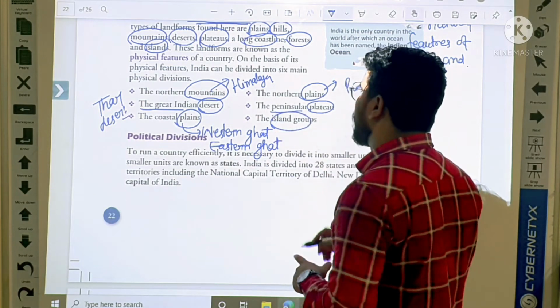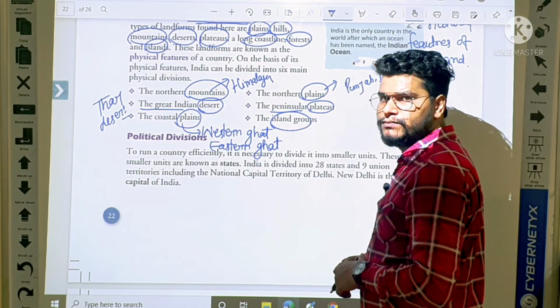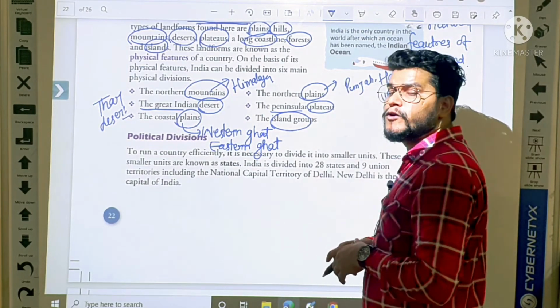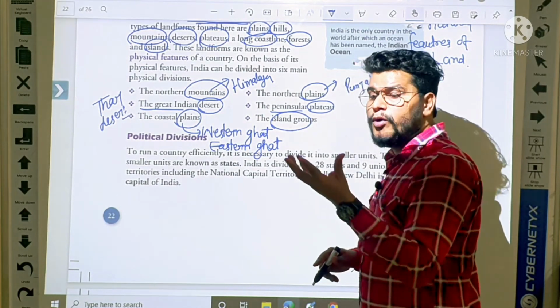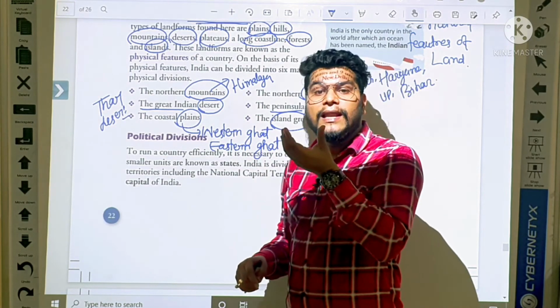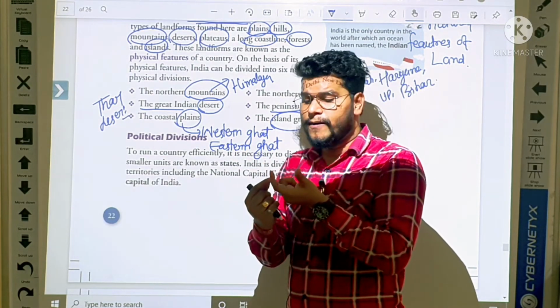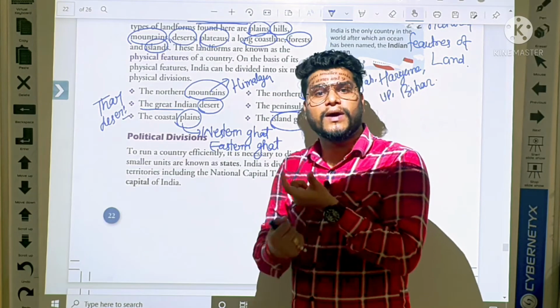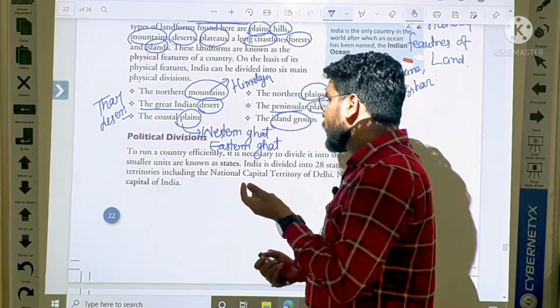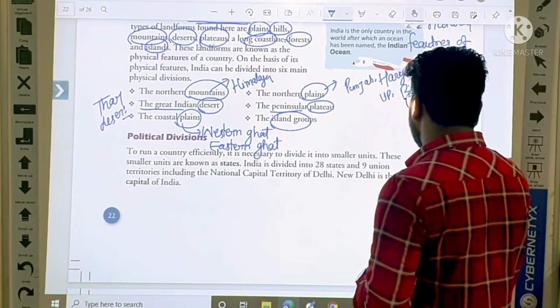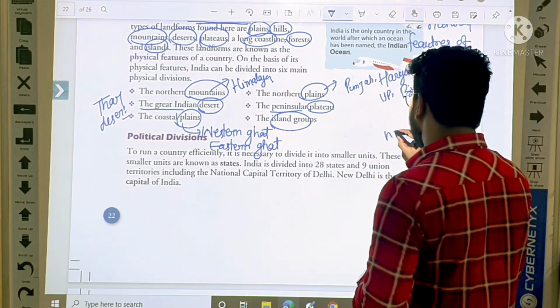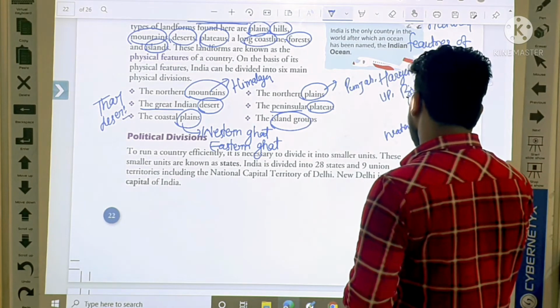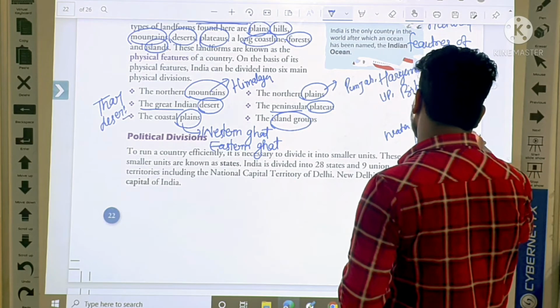Then after, peninsular plateau. It is talking about peninsular area. What is peninsular? Peninsular means land which is surrounded by water on three sides. This is the land and here is water, here is water and here is water.